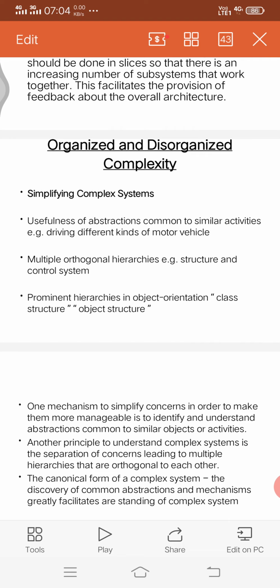Next, prominent hierarchies in object orientation. It specifies a class structure and object structure. Class structure is nothing but an abstraction. So prominent hierarchies are the best hierarchies: the first one is class structure and the second one is object structure. Class structure is an abstraction and object structure is a decomposition. In the class structure abstraction we have to identify the is-a hierarchies. In the object structure we have to identify the has-a hierarchies. So in an organized way we have two things.